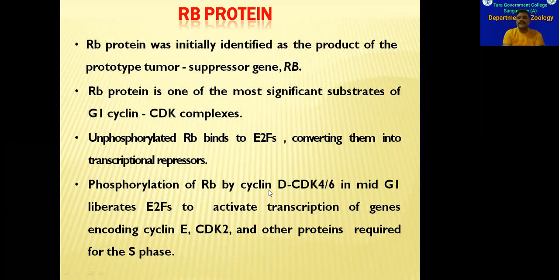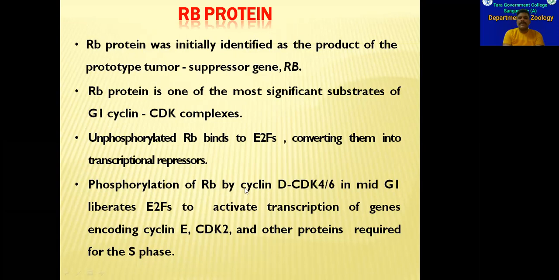Elongation factors are required for the synthesis of cyclin D and cyclin E. So these cyclin proteins require the elongation factors. If the cyclin proteins are to form from protein synthesis, the required elongation factors should be activated. But these activated factors are bound to RB. When they are bound to RB, elongation of the cyclin D protein and cyclin E protein will not take place.